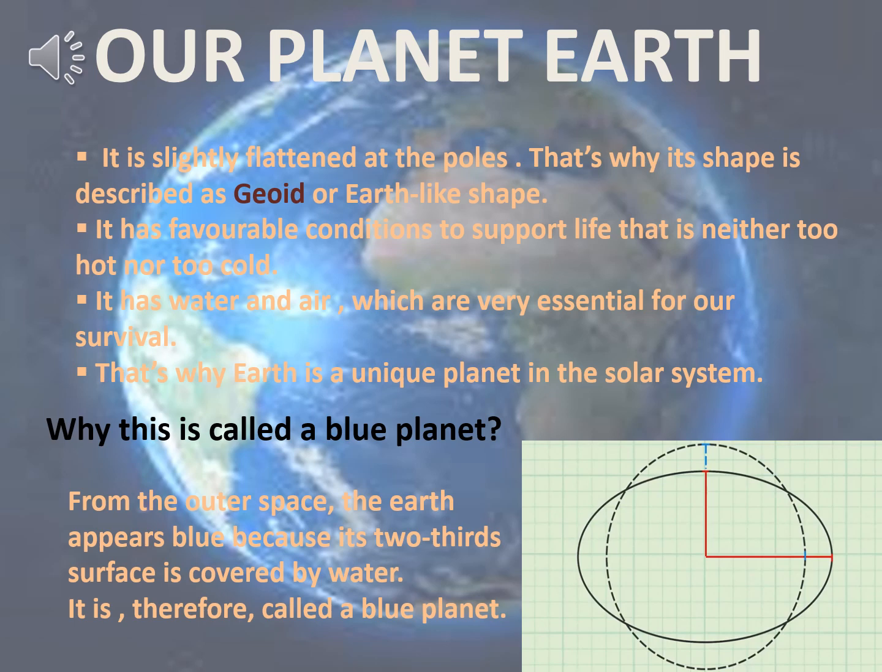And we all know that it's a blue planet. You can see the backdrop of this slide, all blue. Why is this called a blue planet? Because when we see the Earth from outer space, it appears blue. Why does it appear blue? We all know, because its 2/3 surface is covered by water. That is why our planet Earth is called a blue planet.